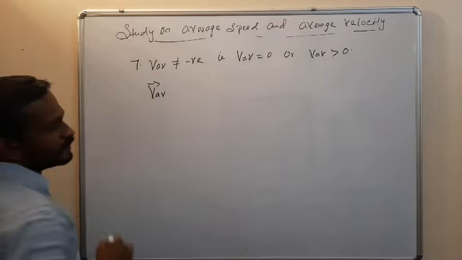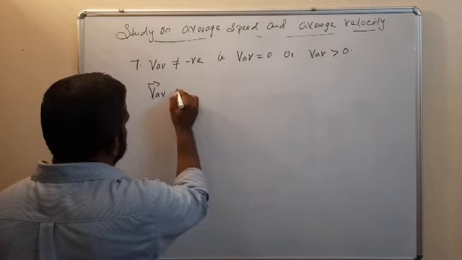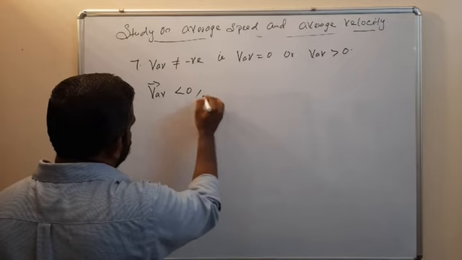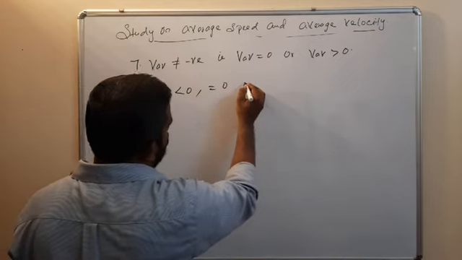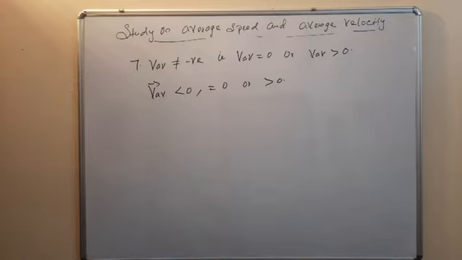The average velocity vector can be less than 0, equal to 0 or greater than 0.